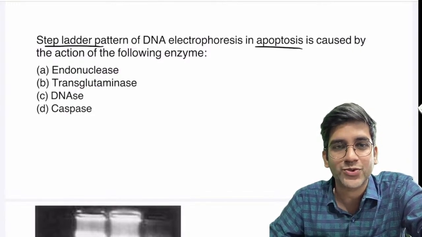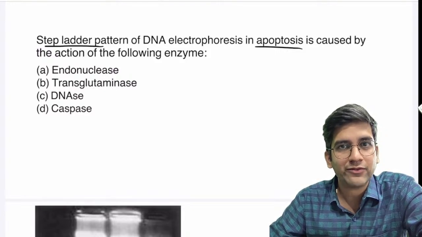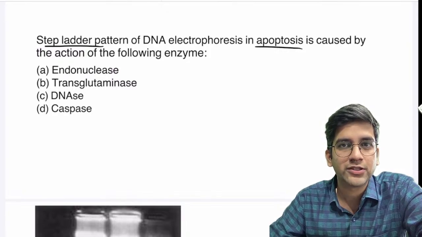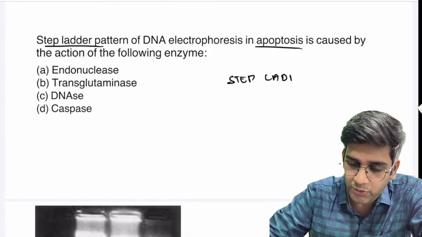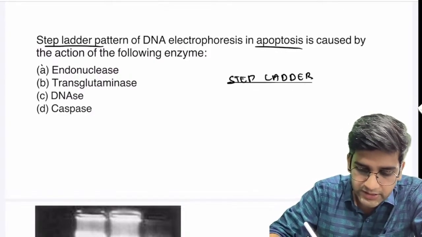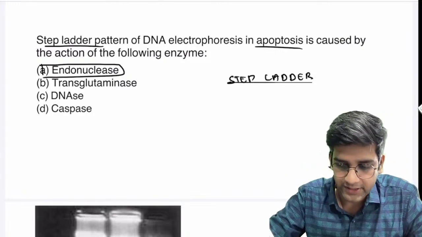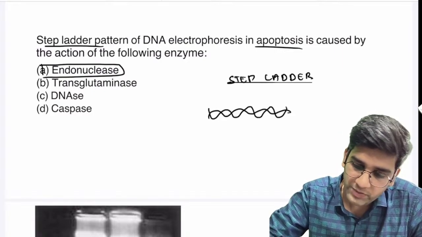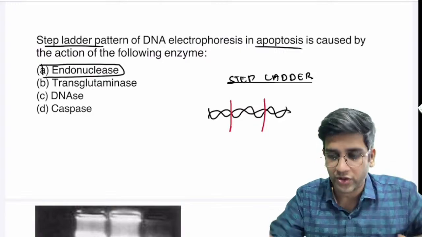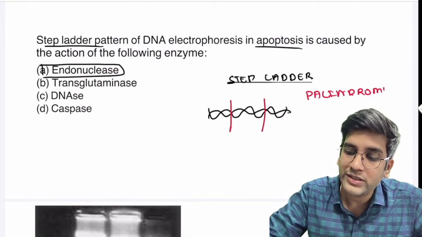Okay, what is the pattern seen in necrosis? In necrosis, you have, perfect, a smearing pattern, right? Great. So stepladder pattern is seen in apoptosis. The reason for the stepladder pattern is endonuclease, because endonuclease cuts at palindromic sites. So I have a DNA like this. The endonuclease cuts only at the palindromic sites, right? That's like a restriction endonuclease. They cut at palindromes.